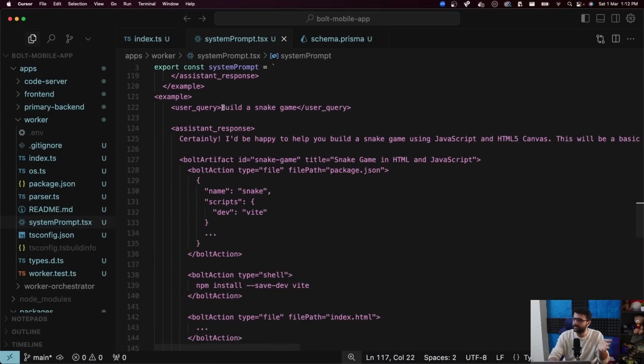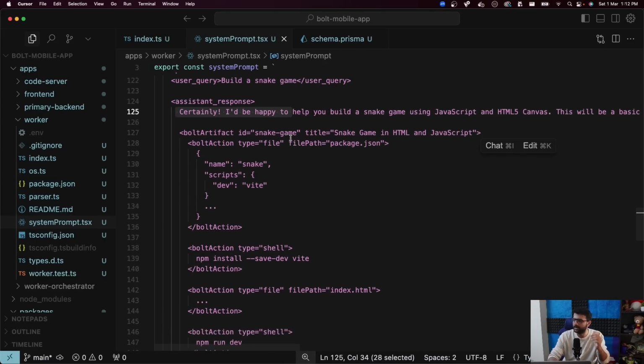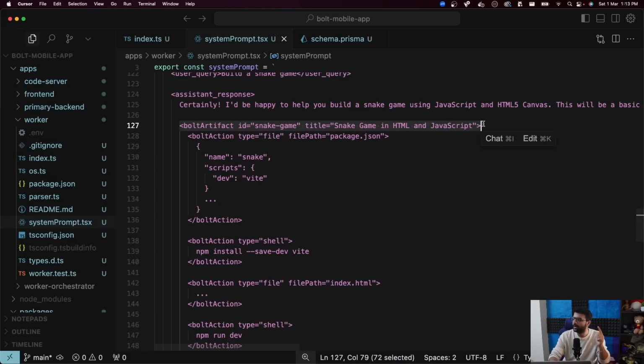For example, if the user tells you to create a snake game, the response should look like this. First, give some plain text: okay, I'll be happy to help you with building a snake game. Then create a top level Bolt artifact XML tag.